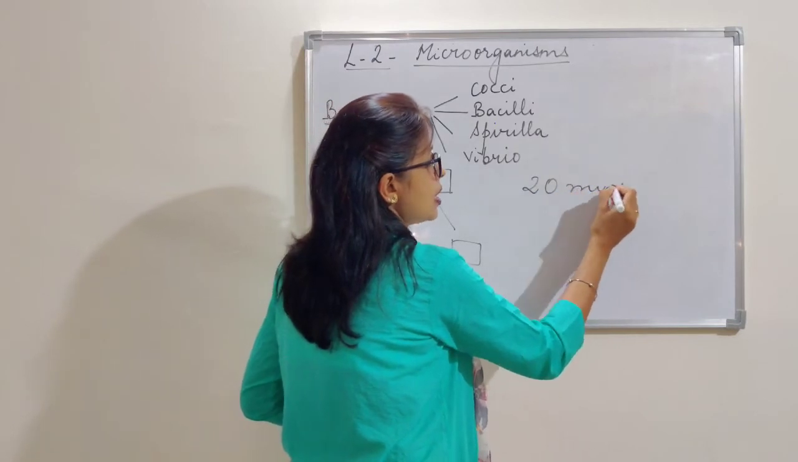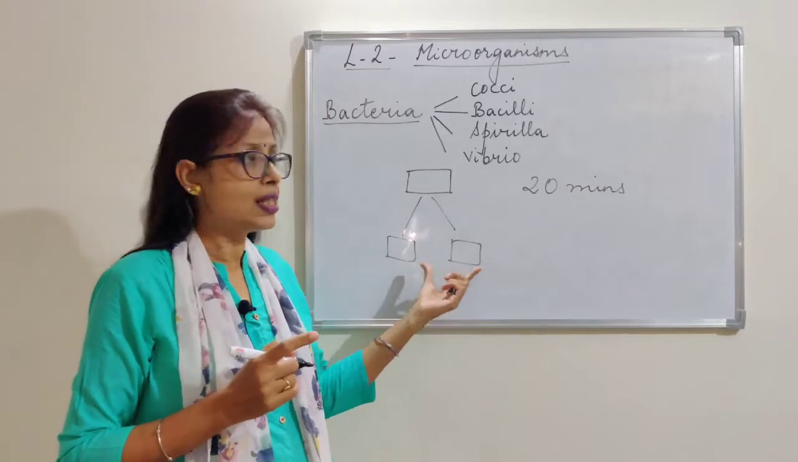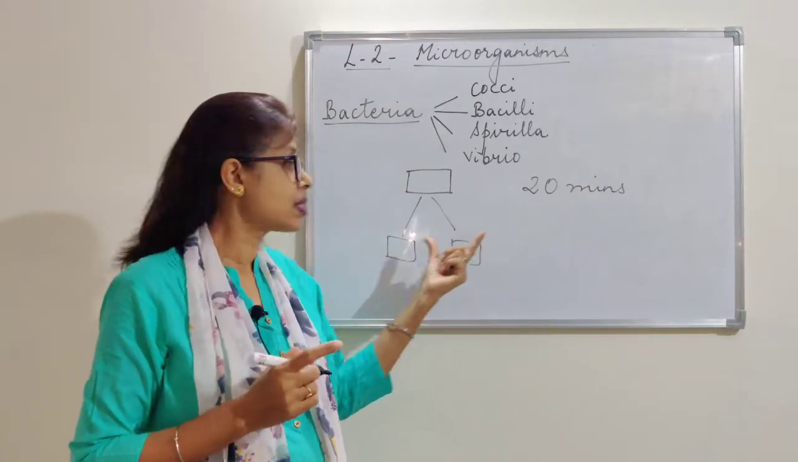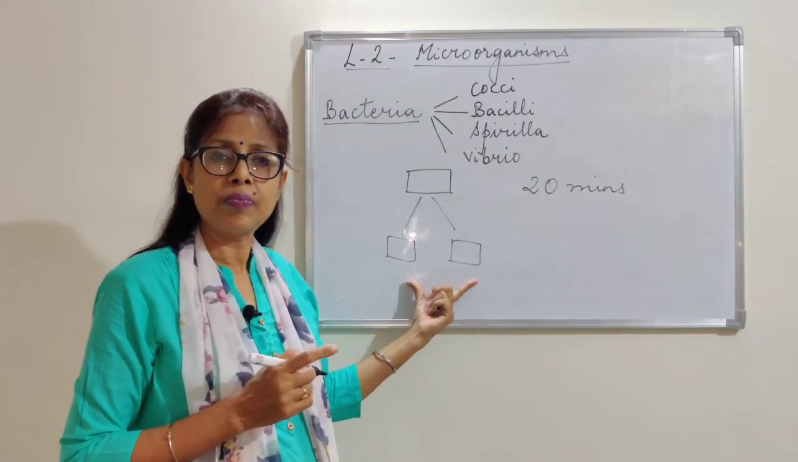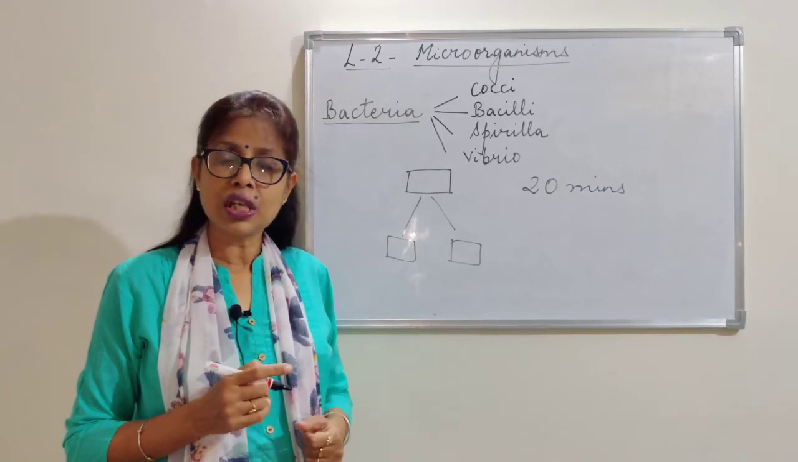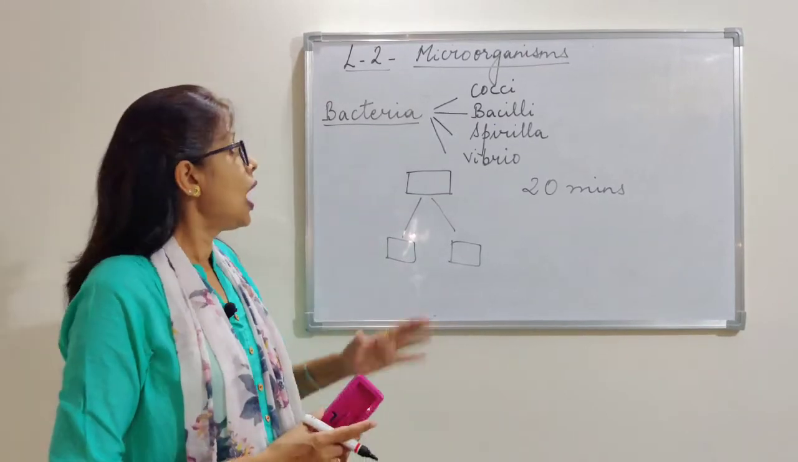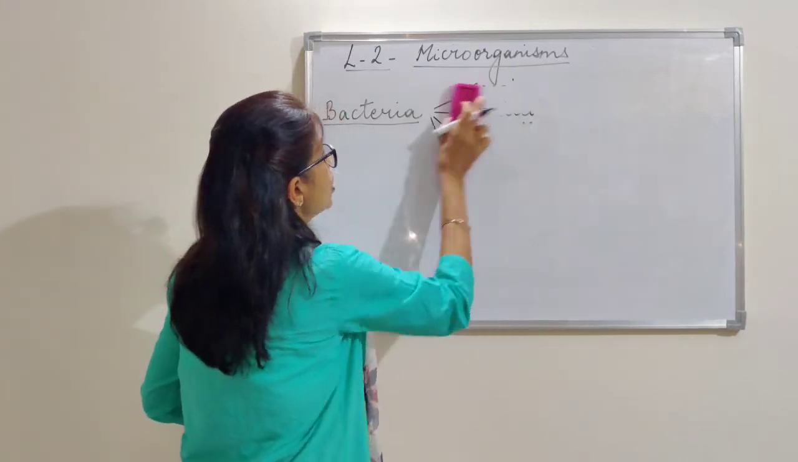It multiplies into 2 daughter cells. That means in 20 minutes the bacteria multiplies into 2 daughter cells. So that is their mode of reproduction. Nutrition, I already told you. Now after bacteria, we are going to study about the fungi.